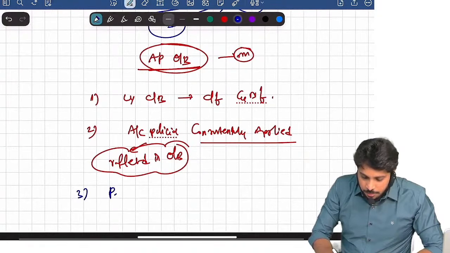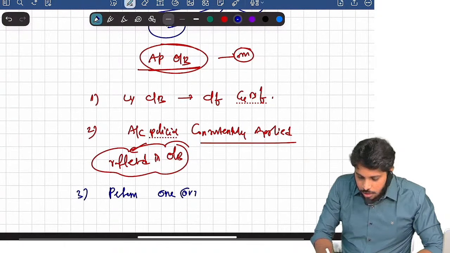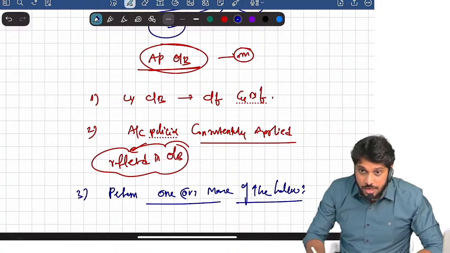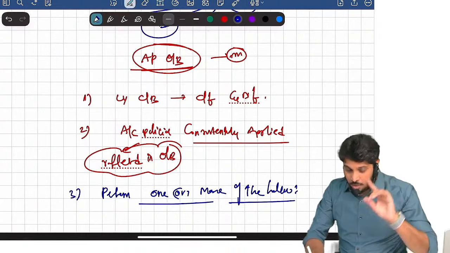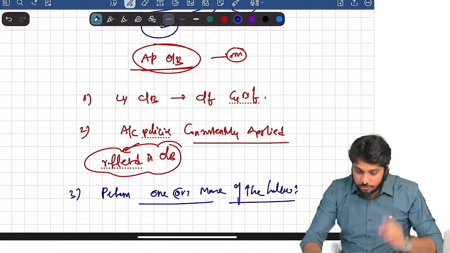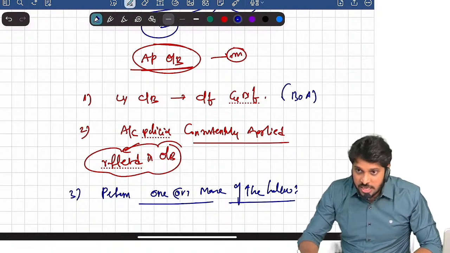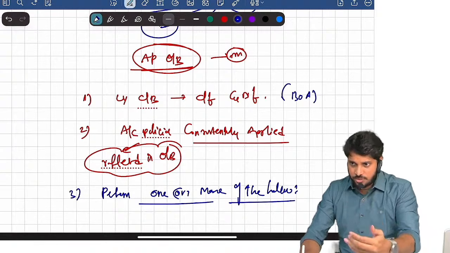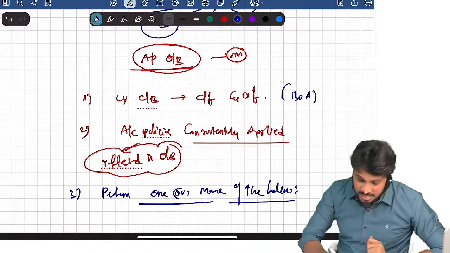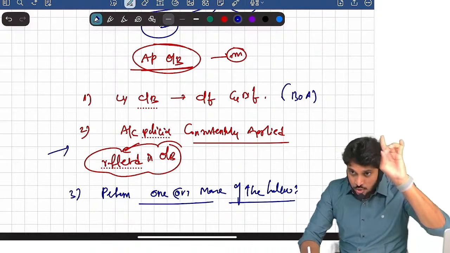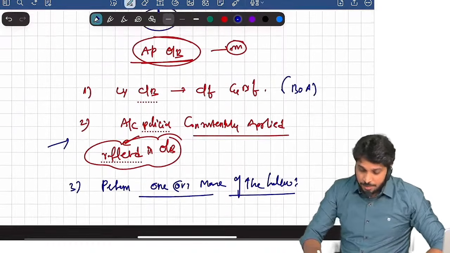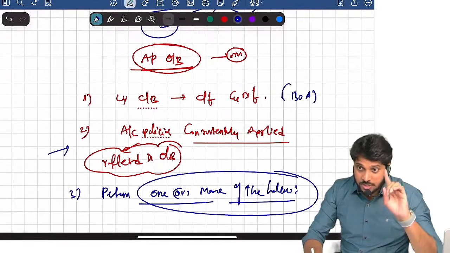Third procedure, perform one or more of the following. Three procedures they stated. One, last year closing balances, were they correctly brought forward? This you should verify by checking books of accounts. Generally, by default in books of accounts, when some accounting software is used, it is an automatic brought forward, so there is no need to specifically check on that. Second one, check accounting policies, whatever they showed in the last year, were they currently applied, consistently applied or not, check it out. Third one, perform one or more of the following procedures for opening balances.